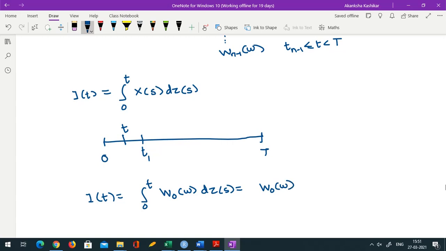Okay, and now the integral of dZs between 0 and t would become Z at t minus Z at 0, and we generally take Z at 0 as 0 because we don't have a Brownian process with a drift. It becomes W0(omega) times Zt. Is it okay?